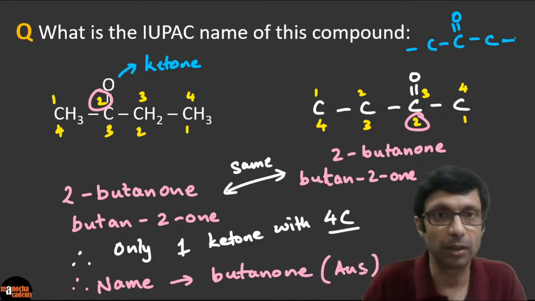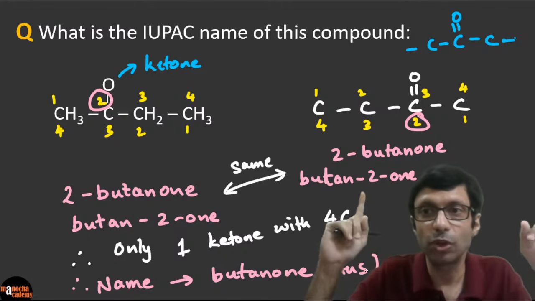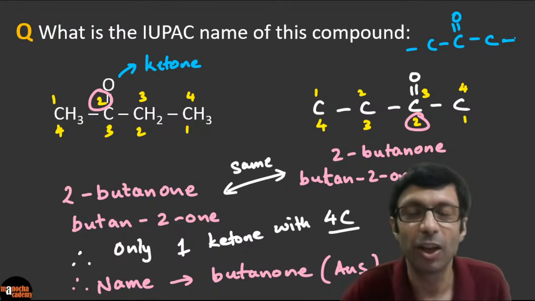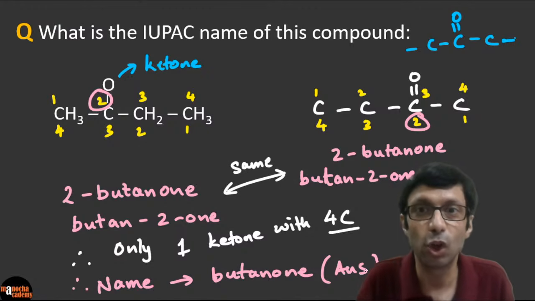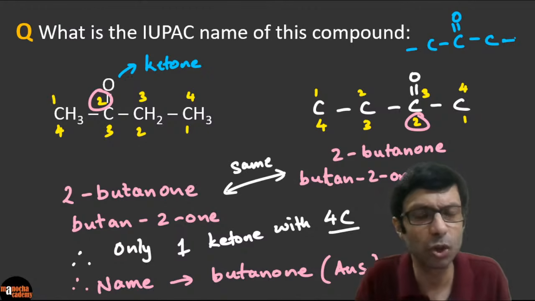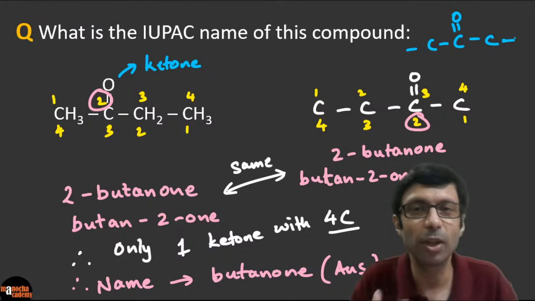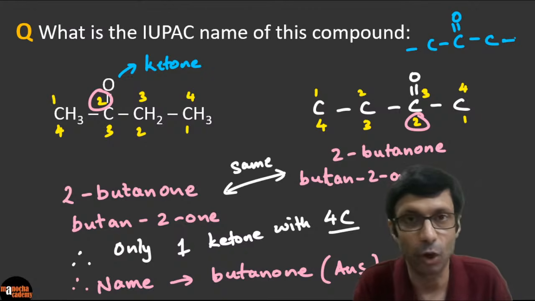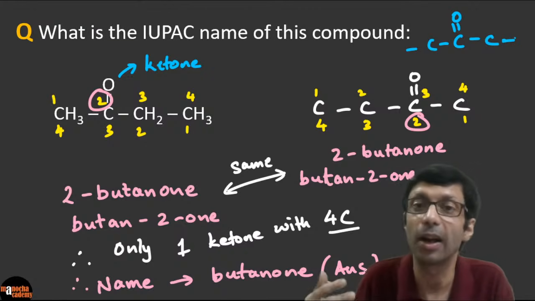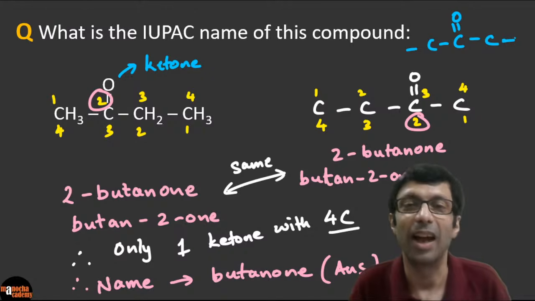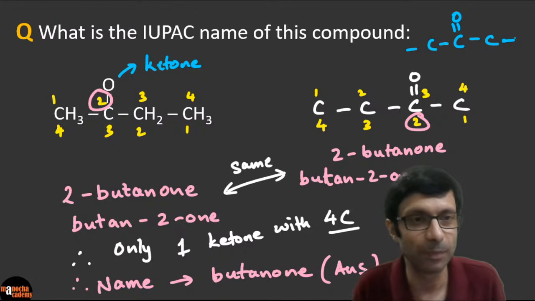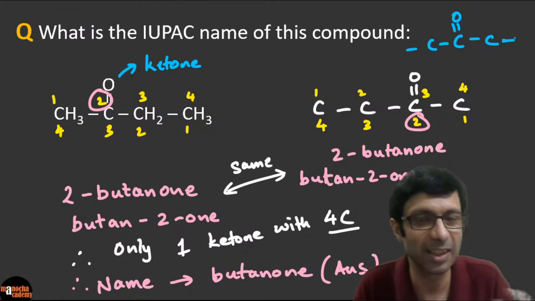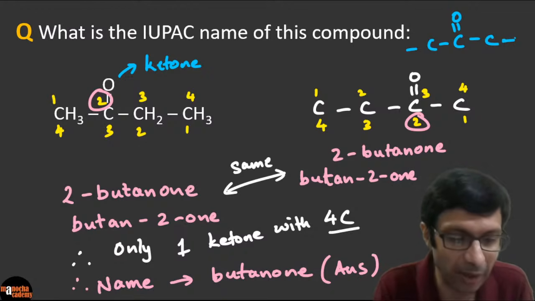Okay, because some of you are asking me to explain it again. If you see the two possibilities that I've drawn here, if you work out the name using the IUPAC name, you can see the name works out to be the same: 2-butanone or butan-2-one. So the 2 is unnecessary, right? Because there's no possibility of 3-butanone or 1-butanone. You cannot have a 1-butanone because at 1 it will become an aldehyde. You can't have 4-butanone, it becomes an aldehyde. And 2 and 3 are the same, or 2-butanone, right? So it's simply butanone. So take a careful look at this. This is a very interesting one. Let's move on to our next question.